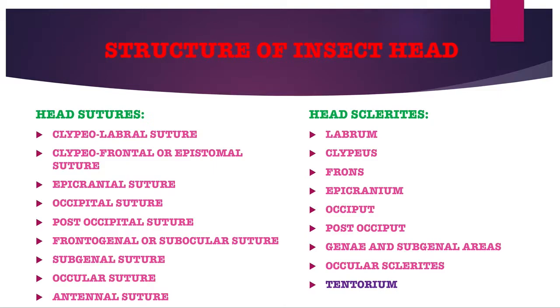Now come to the head sclerites. The sclerites represent simply the instrumental areas. The head of the generalized insect typically exhibits these sclerites: labrum, clypeus, frons, epicranium, occiput, post-occiput, genal and subgenal areas, ocular sclerites, and tentorium. Tentorium is an endoskeletal structure. I will discuss this later.